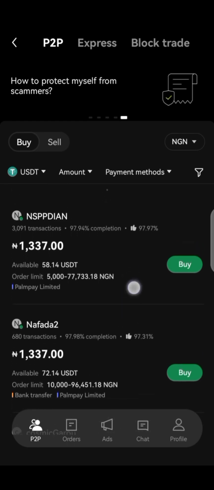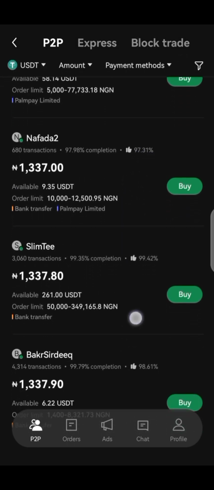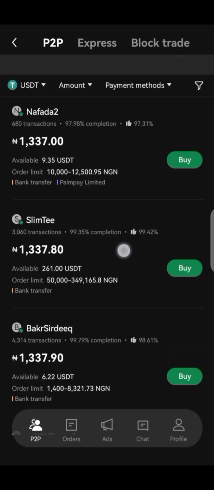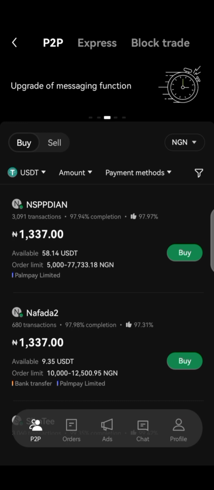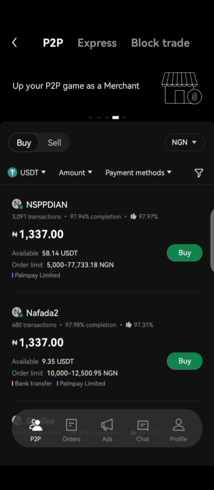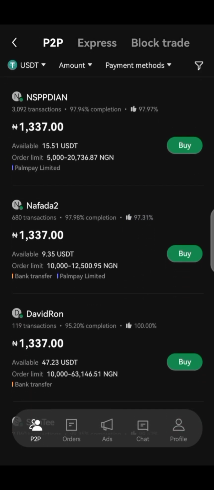Pick one person and buy, then go to another person and buy. Just wait for the price to change, then you enter and take advantage of it, because this price keeps fluctuating. Once you see a merchant, click on it, buy, go to another one, buy and keep, so that after buying, you now go and sell it and make your profit.